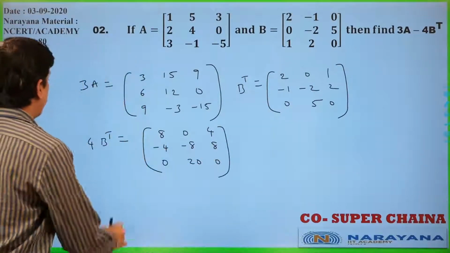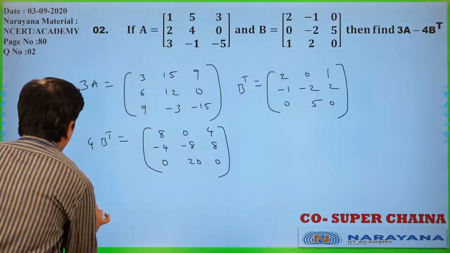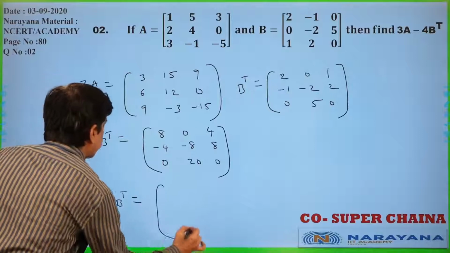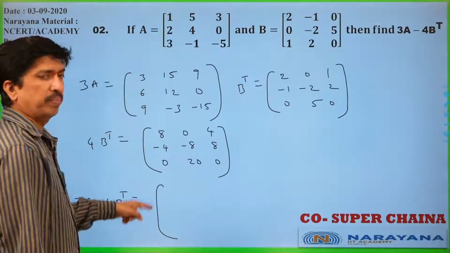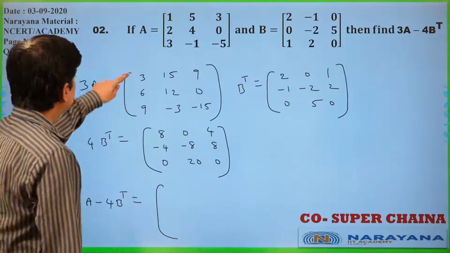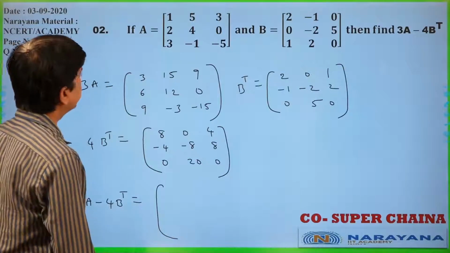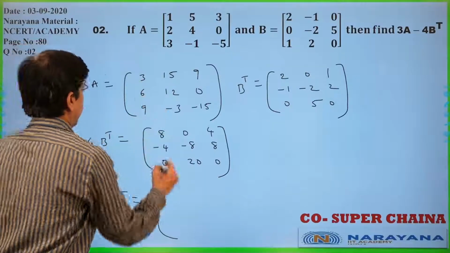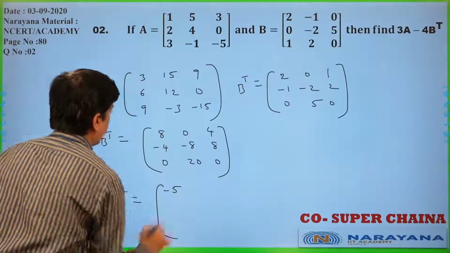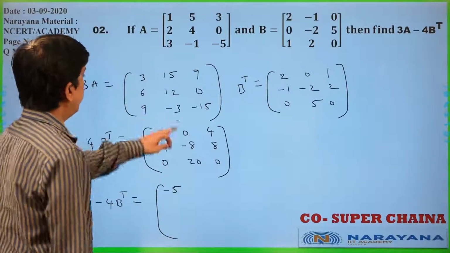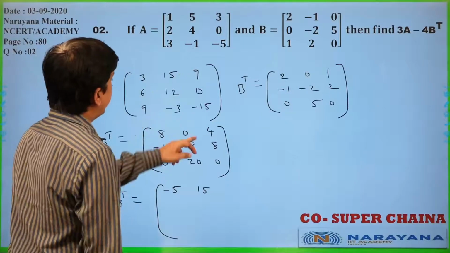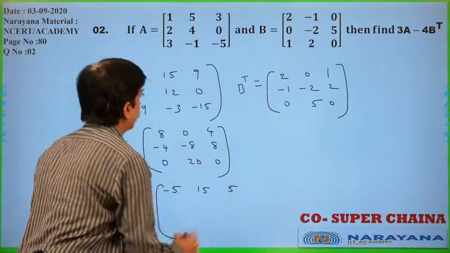Once you observe that one, 3A minus 4B transpose is equal to what? This one minus this one. 3A minus 4B transpose means 3 minus 8, minus 5. 15 minus 0, that is 15. 9 minus 4, 5 only.